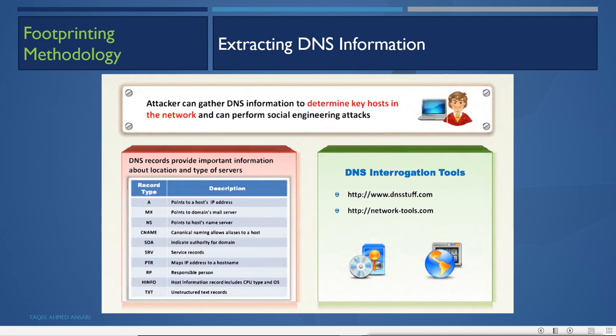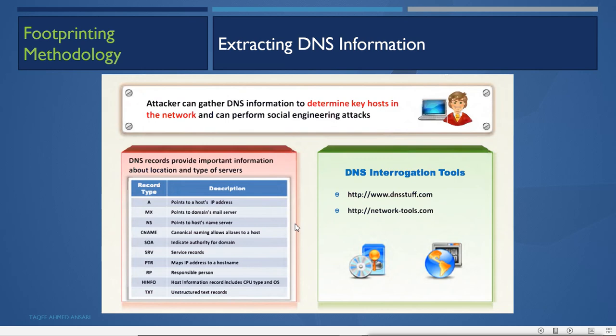So it will know what the important hosts are. Now before that you should know what DNS is. DNS is the name resolution protocol which does what? Resolves the name to IP, because every connection happens on IP and we use names to get easy access.